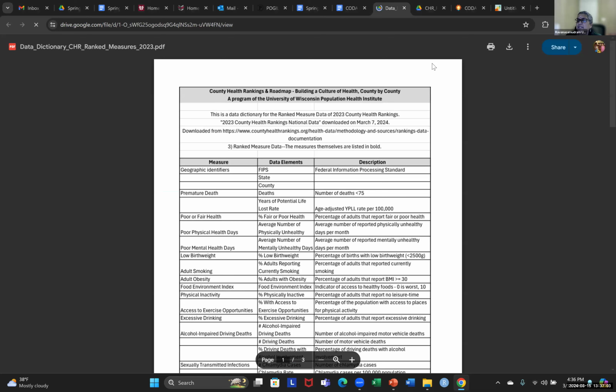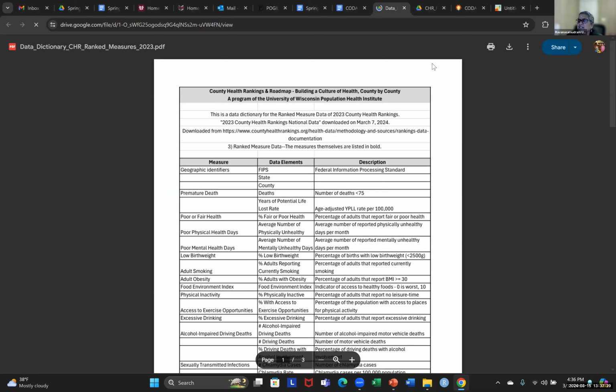And here we are presenting this ranked measure data. So geographic identifiers are the FIPS, state, and county. Since state and county do not need any further explanation, they did not provide a description for that. Premature death, I believe there is a typo here, but I may be mistaken. There is years of potential life lost rate.